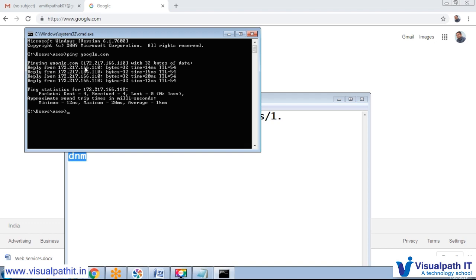So this IP address is associated with google.com, and google.com may have multiple IP addresses because people all over the world use it, and maybe the content is not saved on only one server. They manage multiple servers because they get a lot of requests, and a single server cannot handle that many requests at a time.